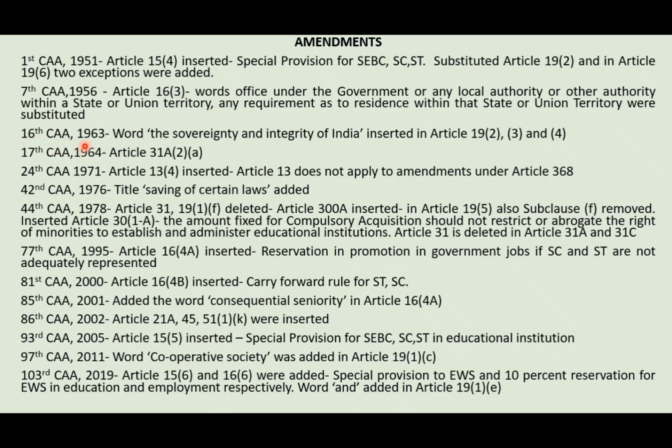Then coming to the 16th Constitutional Amendment, in Article 19 clauses 2, 3 and 4, that is the reasonable restrictions in case of the right to freedom of speech and expression. This is for A, this is for B, that is peaceful assembly, and this is for C, to form unions, cooperative societies, etc. In that, as a reasonable restriction, sovereignty and integrity were also included by this 16th Constitutional Amendment. Then coming to the 17th Constitutional Amendment, we have already dealt with it in the savings of certain laws, so leave it.